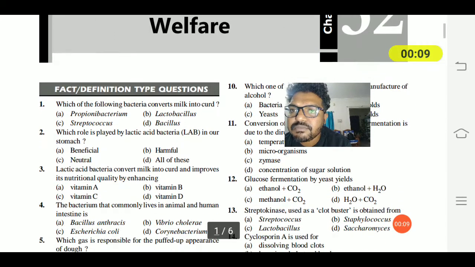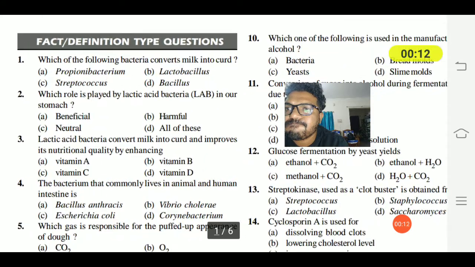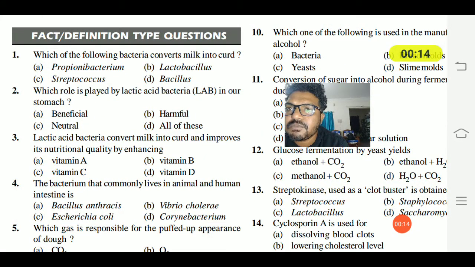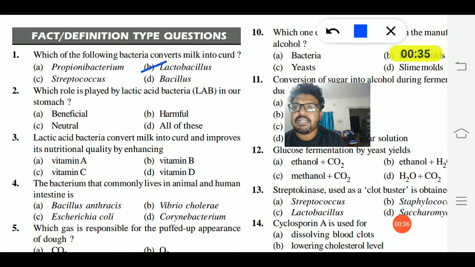So first question. Hope you're getting the questions on the screen. In which of the following bacteria converts milk into curd? The options are Propionibacterium, Lactobacillus, Streptococcus, and Bacillus. Lactobacillus is the right answer. Lactobacillus is a bacteria which plays a role in conversion of milk into curd.